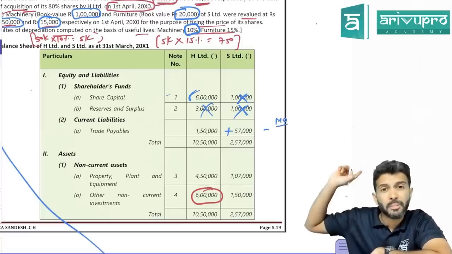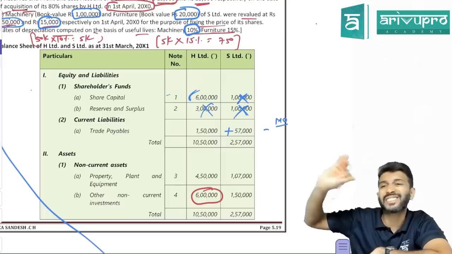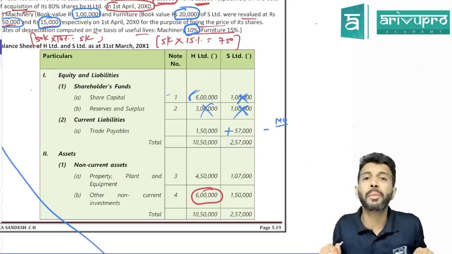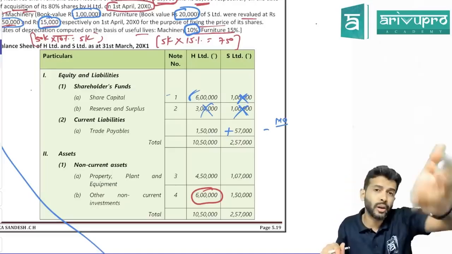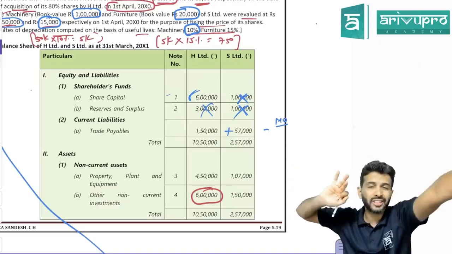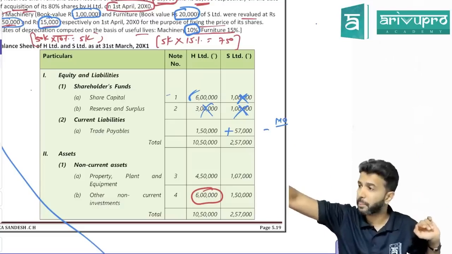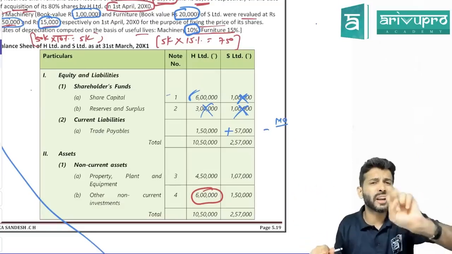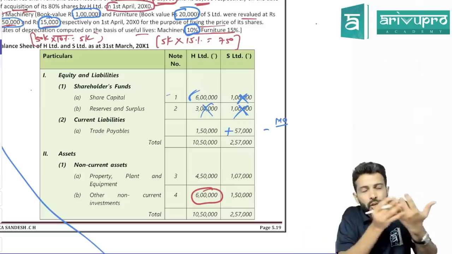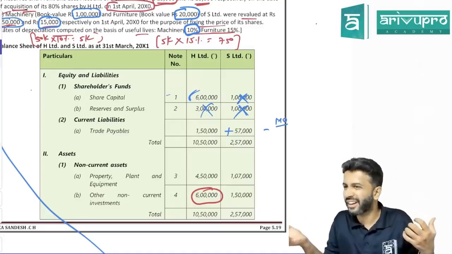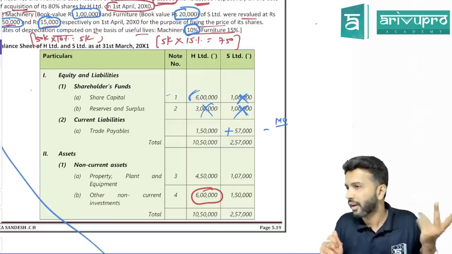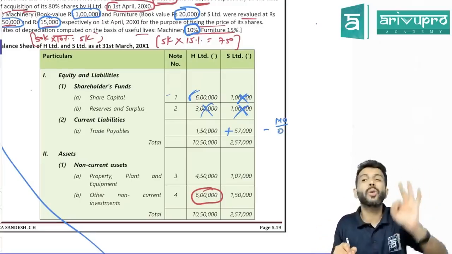Mutual owings. Same as the concepts in amalgamation. If there are any mutual owings, meaning the holding company has a debtor receivable from the subsidiary company, the holding company shows it as debtor and the subsidiary company shows it as creditor. Holding is a separate company, subsidiary is a separate company. But for consolidation purposes, are you treating them as two companies or one company? One company. So are there two companies now or only one? Only one. So who will pay whom? Nobody. Hence, if there are any mutual owings, you need to reduce.